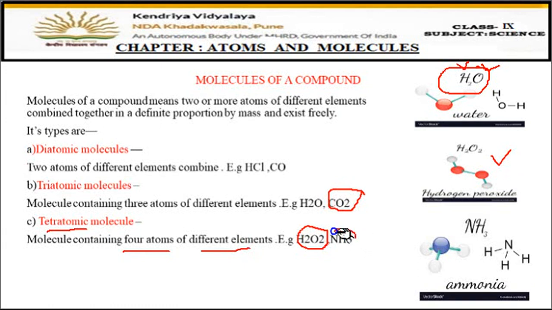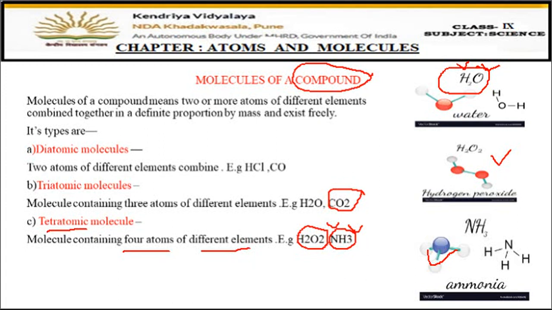Fine. Then another example is ammonia gas, NH3. Here also you can see nitrogen and hydrogen, different elements are present. So one atom of nitrogen and three atoms of hydrogen are combining together. So they make a tetraatomic molecule of a compound. Remember, because different elements are there, it is a molecule of a compound. I hope this difference is very clear to you all, that molecules of an element contain atoms of the same element, and molecules of a compound contain atoms of different elements.